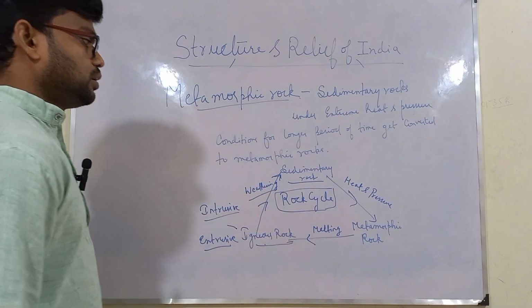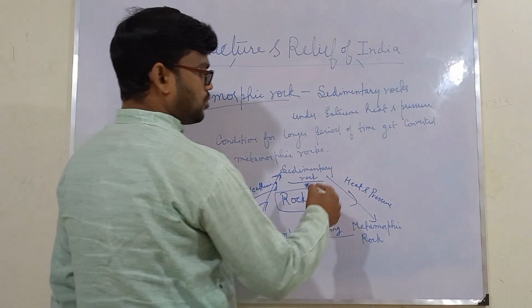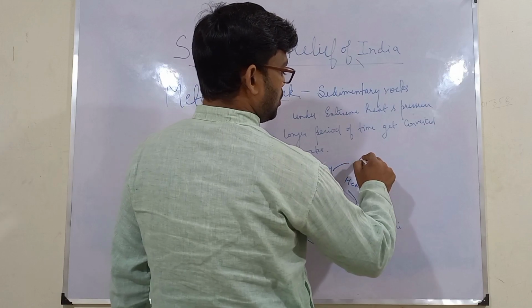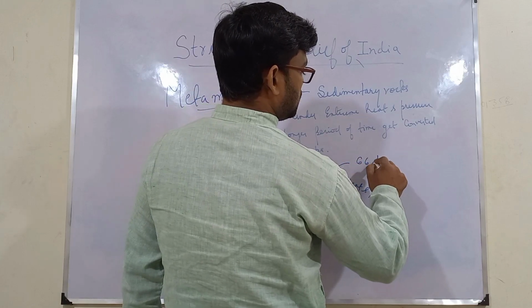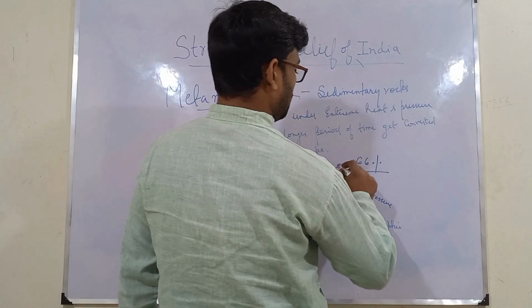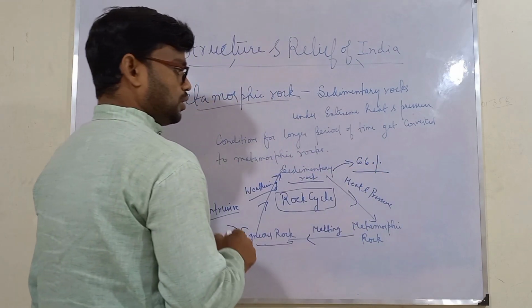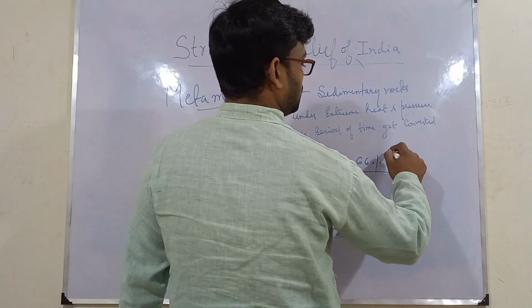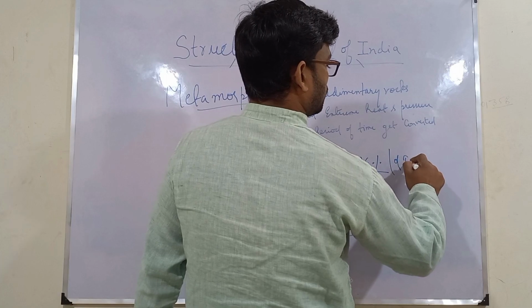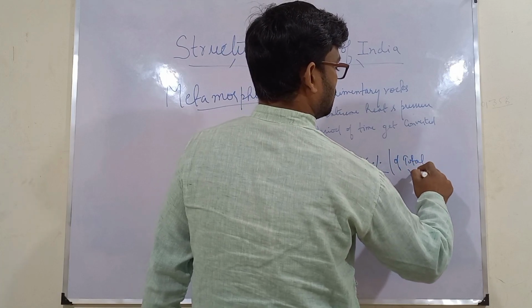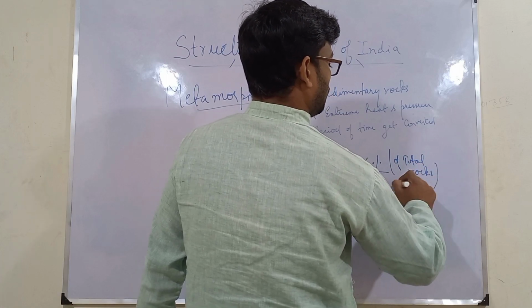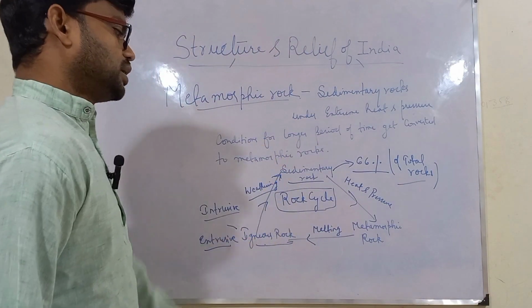Now what you also need to note down is that on the earth's crust almost 66% of the rock present is sedimentary rock. Of total rock, 66% is sedimentary rock.